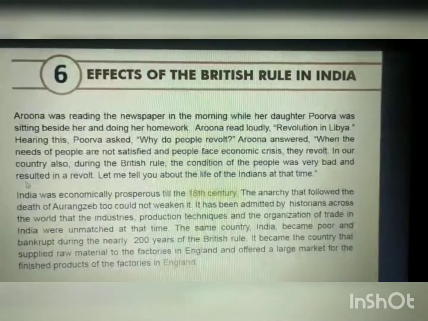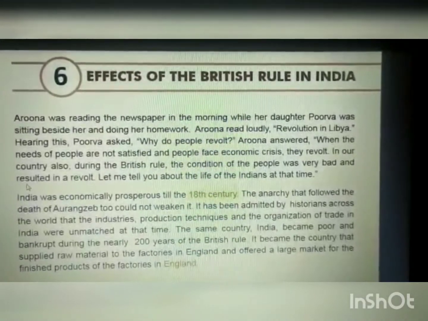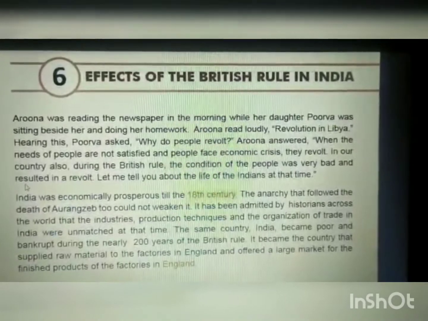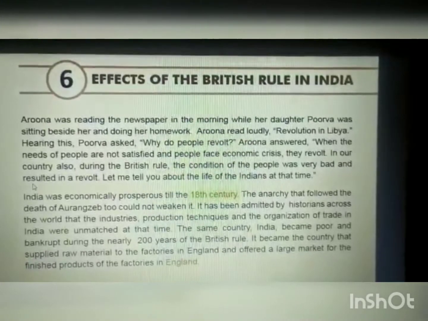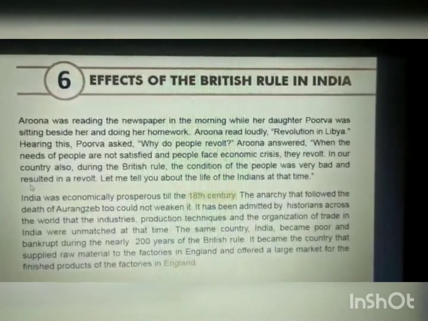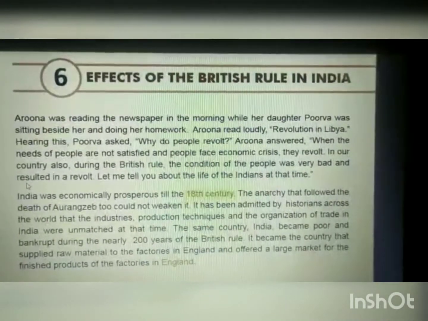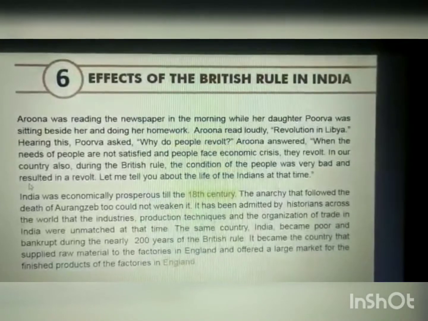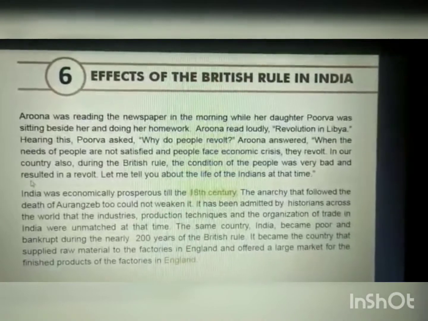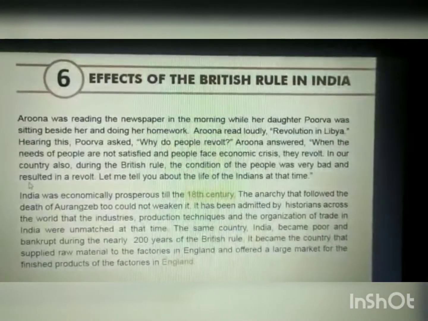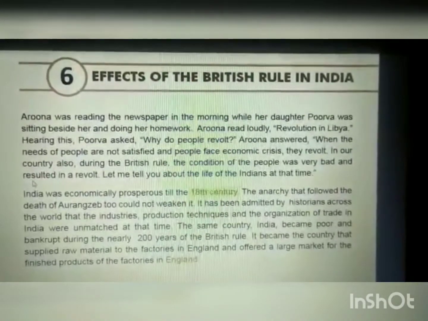And today we are going to start our new chapter in Social Science, chapter number 6, Effects of the British Rule in India. Before starting the chapter, let us have a quick recap about two lessons which we have learned in history. That is chapter number 1, the arrival of Europeans in India, in which we have learned how the Europeans found the new sea route to India as they were interested in trading with India, and the products of India were worldwide famous and in demand.